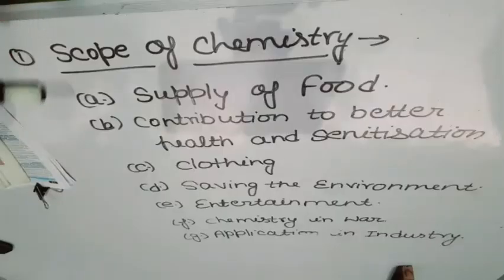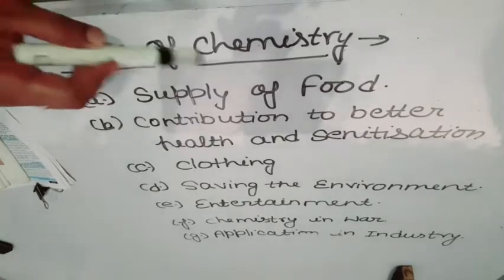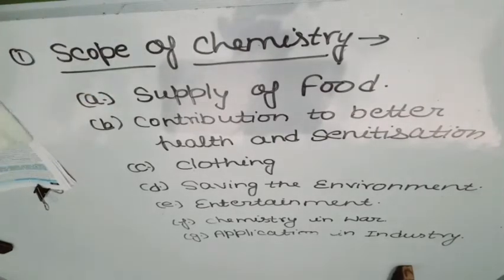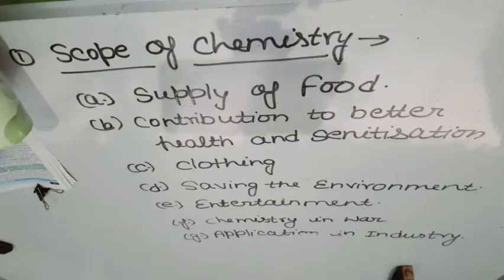Okay friends, our first topic is scope of chemistry. What is the scope of chemistry? Before going to the scope of chemistry, students, we have to understand what is chemistry. Actually students, chemistry is the branch of science which deals with the study of composition, properties and structure of matter and changes which the matter undergoes under different conditions and the laws which govern these changes.